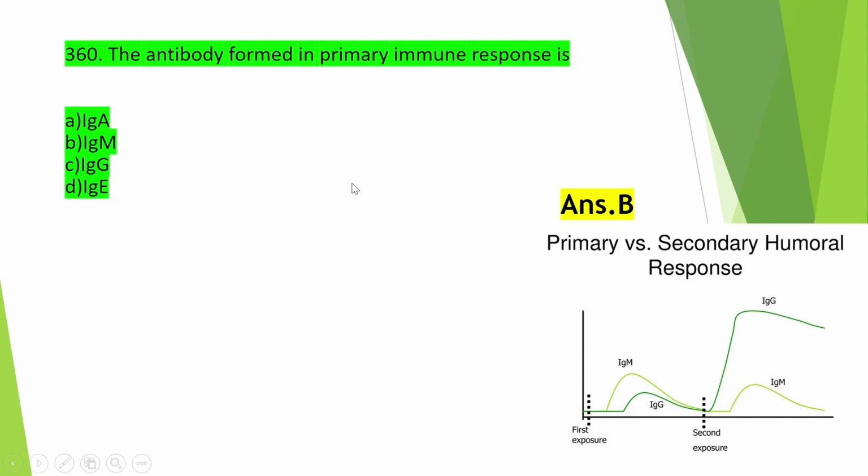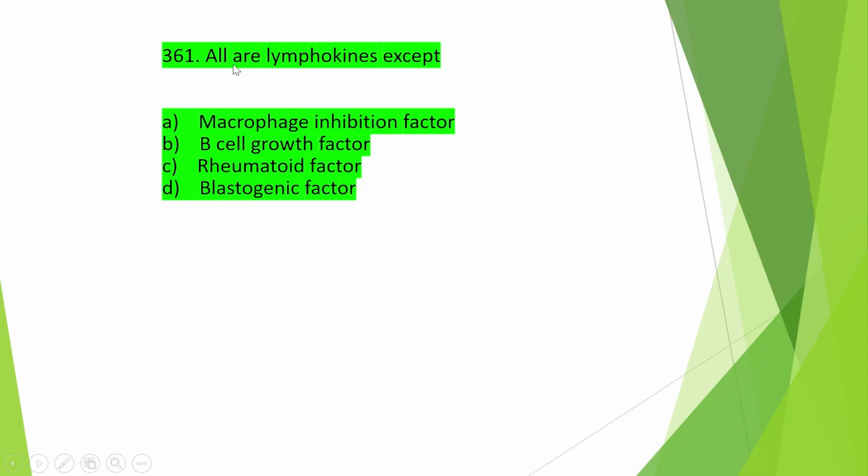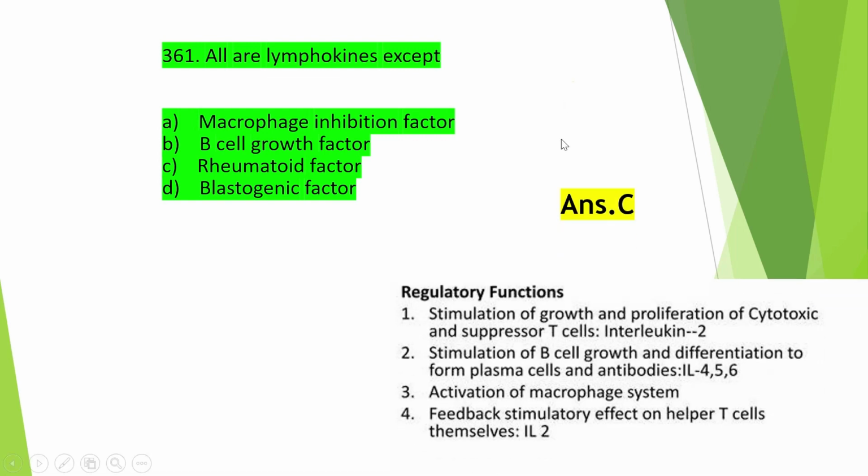Okay. So move on to the next question: all are lymphokines except macrophage inhibition factor, B cell growth factor, rheumatoid factor or blastogenic factor, and the right answer is C, rheumatoid factor. So options A, B and D are lymphokines, except the rheumatoid factor, which is not a lymphokine.